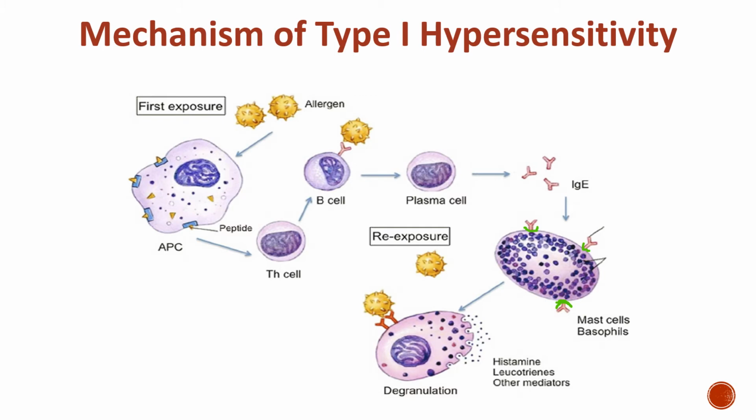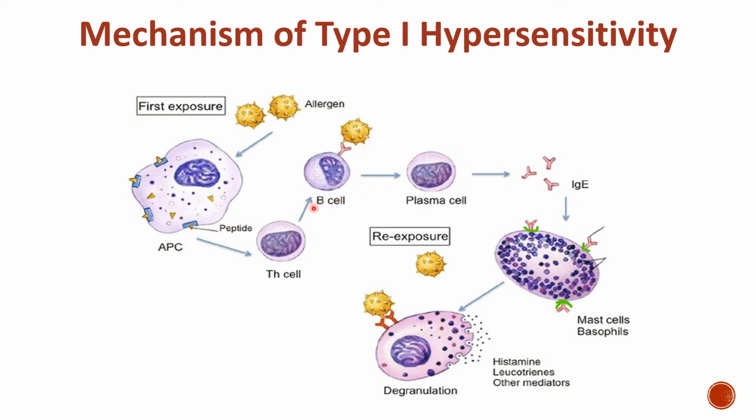Let's see the mechanism of type 1 hypersensitivity. If any allergen or antigen gets inside our body, what will happen? Our antigen presenting cell will process and present this antigen to T helper cell. The T helper cell will become activated and differentiate into effector T helper cells and memory T helper cells. At the same time, B cell also becomes activated by binding with antigen and with the help of T helper cells.